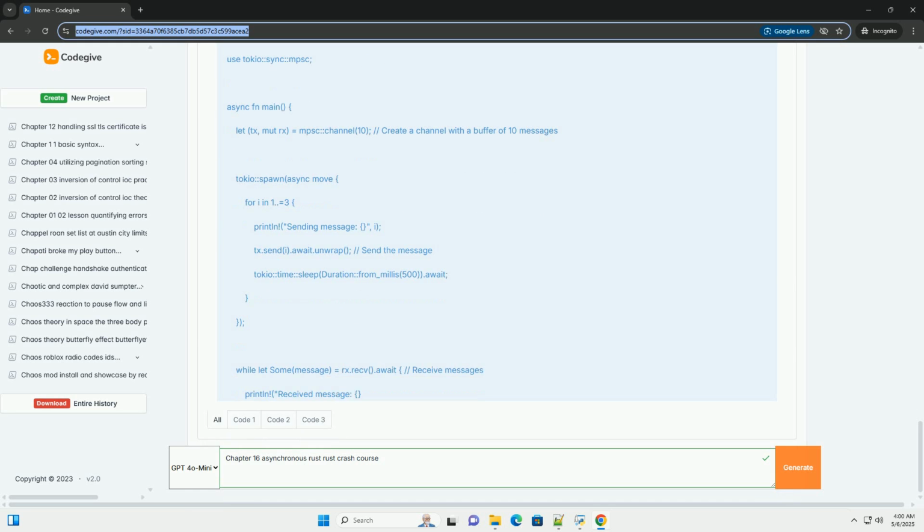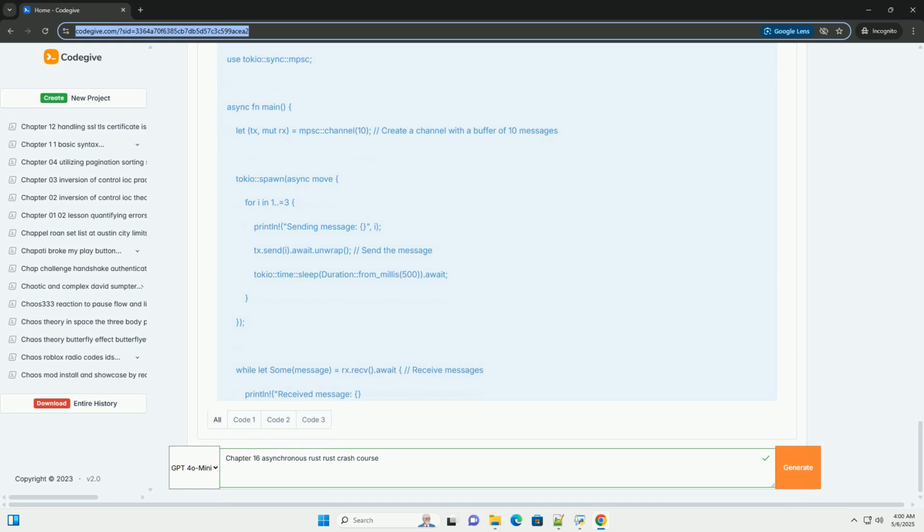Advanced topics. Asynchronous streams: the Stream trait, from the futures crate, represents a sequence of values that become available asynchronously. Asynchronous traits: you can define asynchronous methods in traits using the async_trait crate. Custom executors: while Tokio and async-std are common, you can create your own executors for specialized use cases.